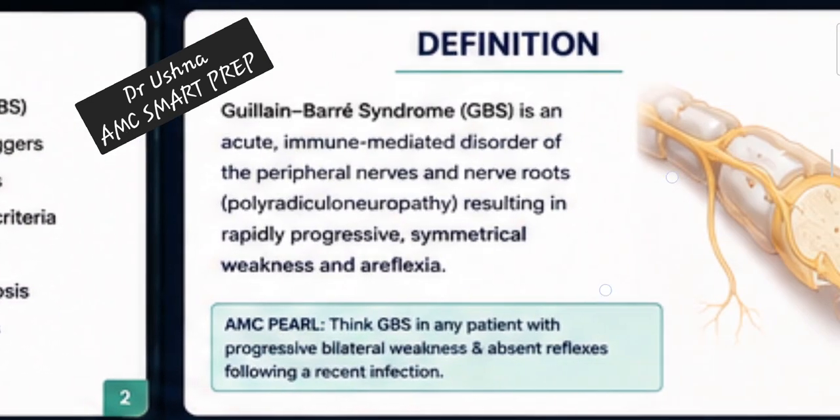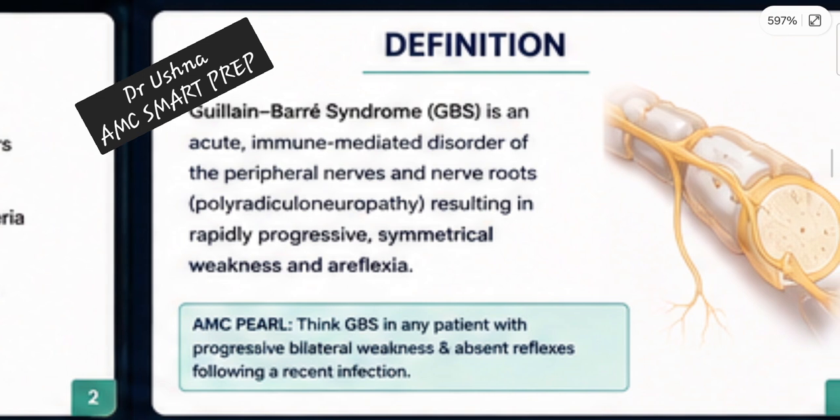Okay. So what is basically GBS? By definition, what do you mean by GBS or Guillain-Barré syndrome? It is an acute inflammatory response that attacks your peripheral nerves. Okay, peripheral nerves, that's why we call it polyradiculoneuropathy. Peripheral nerves are attacked and it is always progressive. It is not that within a day or overnight the patient develops symptoms. These are progressive symptoms, and the patient always has symmetrical weakness. Both legs, both arms are affected, not just one side.